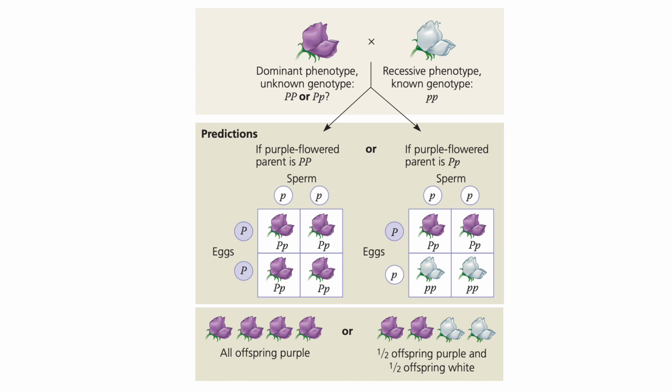In a test cross, the individual with the unknown genotype is crossed with a homozygous individual expressing the recessive trait, which in this case is the white flower, and the Punnett squares are used to predict the possible outcomes. Matching the results to either prediction identifies the unknown parental genotype, which can either be the homozygote dominant or the heterozygote. So in this test cross, we transferred pollen from a white-flowered plant to the carpels of a purple-flowered plant. The opposite or reciprocal cross would have led to the same results.